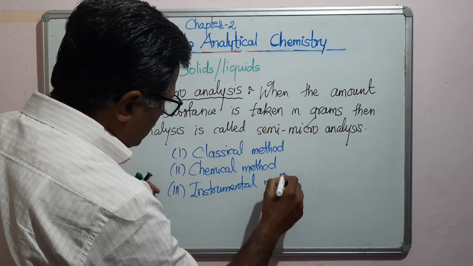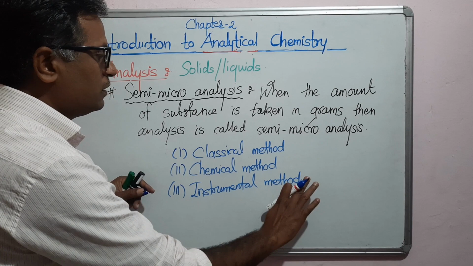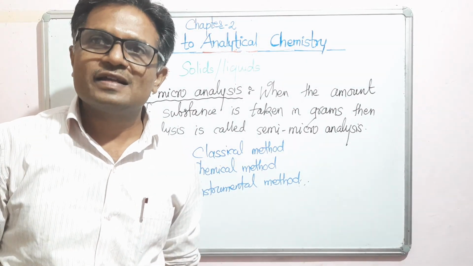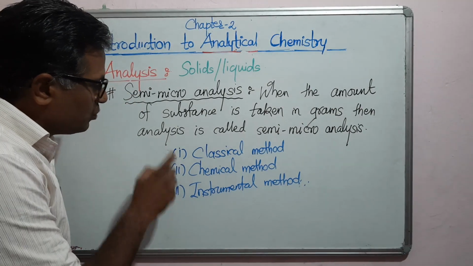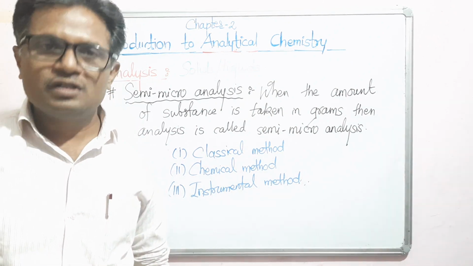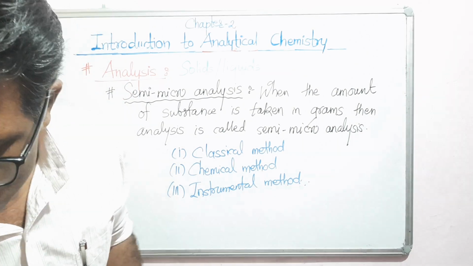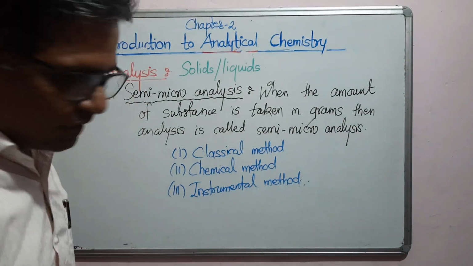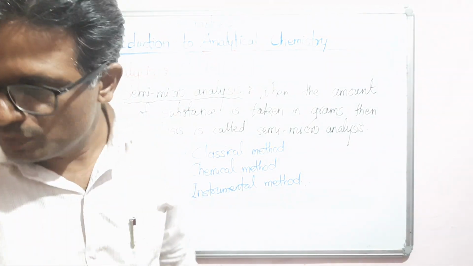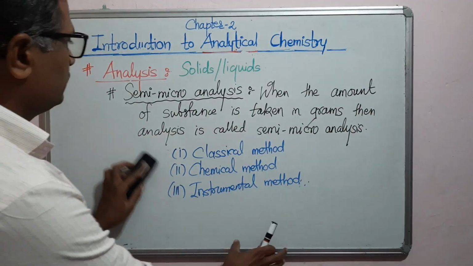Generally, the first two types we will consider here, because the instrumental method you will study in your higher classes. So we will consider here only two methods, the classical method and the chemical method. So this is about the different methods for the analysis of the given sample. We start one by one, and the first one is the classical method of analysis.